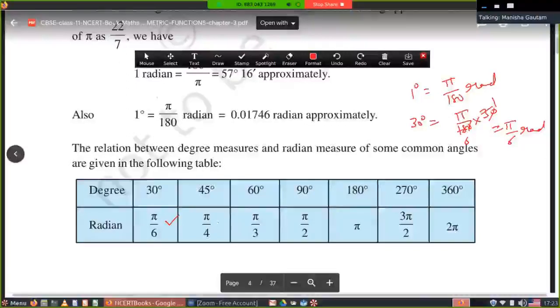For 45 it is pi by 4. For 60 it is pi by 3. For 90 degree it is pi by 2, then pi, 3 pi by 2 and 2 pi. If we write the angles in degree, they are 30, 45, 60, 90, 180, 270, 360. In radian, they are pi by 6, pi by 4, pi by 3, pi by 2, pi, 3 pi by 2 and 2 pi. It depends on what is given in the question, whether you have to find the answer in radian form or in degree form.